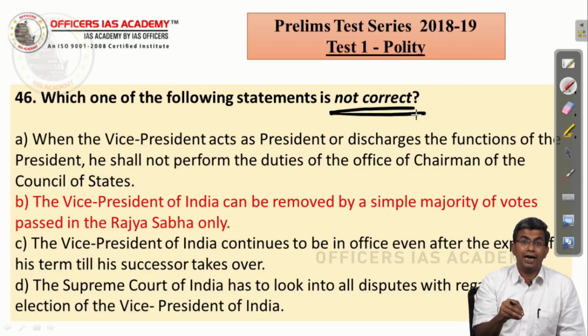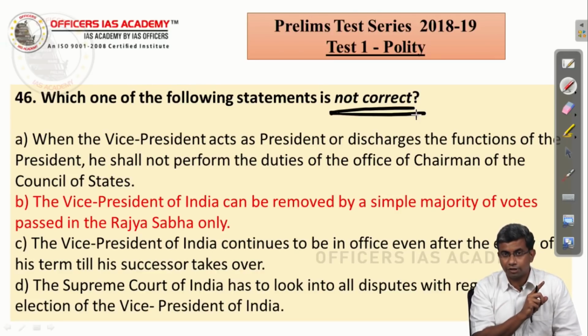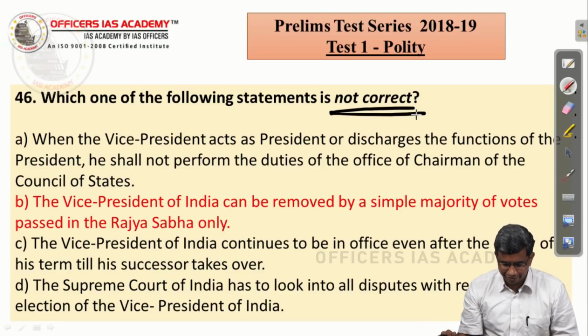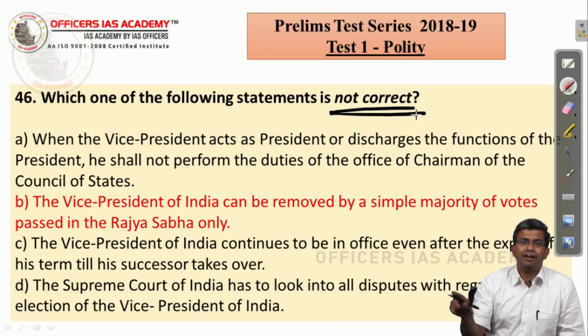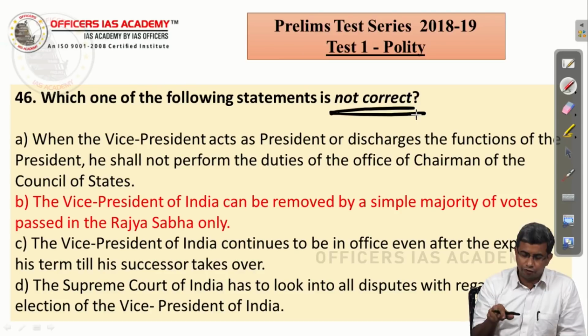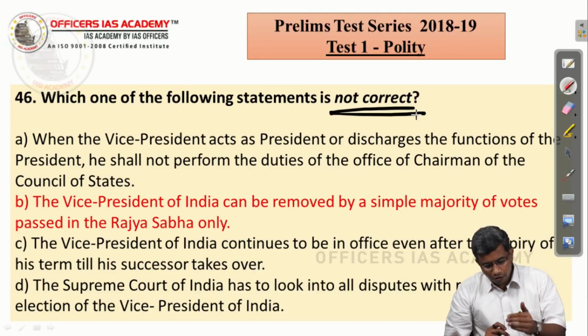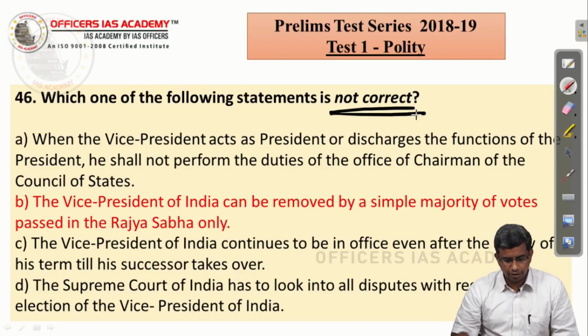And despite that, if you make an error, if you do not read the word not and you mark the correct statement out of this, then that is a criminal mistake. It is something which cannot be pardoned at all. Like how a president can pardon even death penalties, but this mistake is definitely not pardonable. So please be careful while looking out for such words. So which of the statements is not correct? Again, we have seen this first statement is correct.